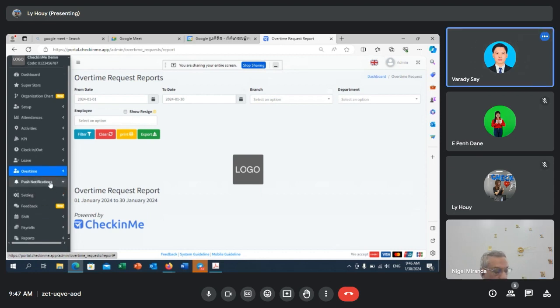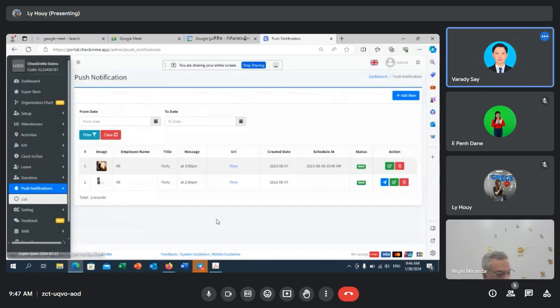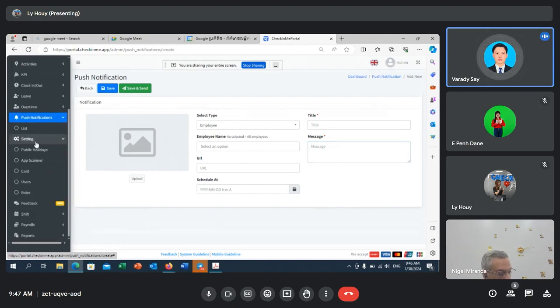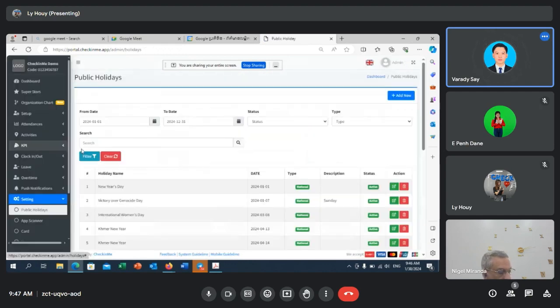So for the push notification right here, it simply gives you a function where you can create an alert to the employee. Whatever you create right here, if you click send, the employee will receive a notification that you have created right here on their phone. So in settings right here, we got the first one, public holiday.